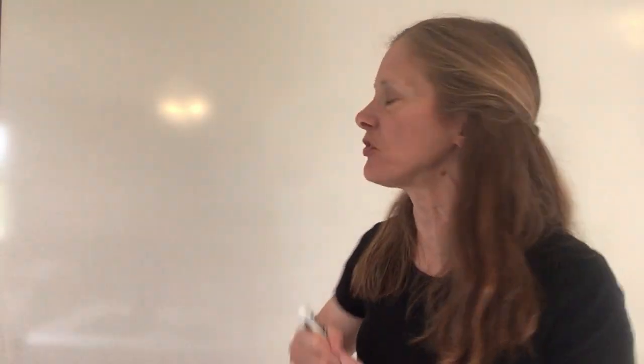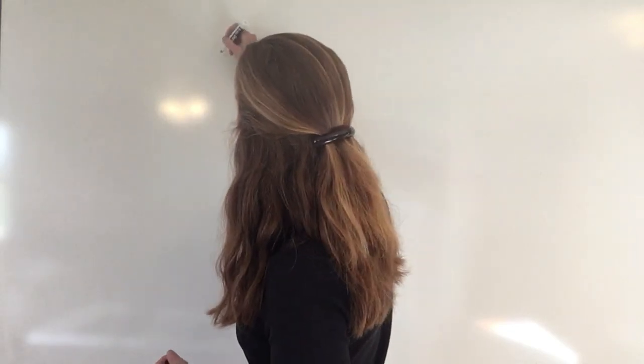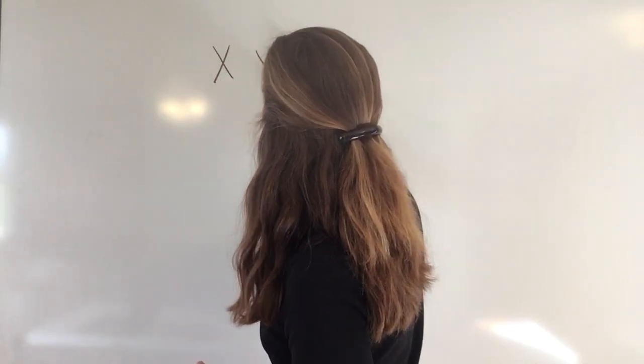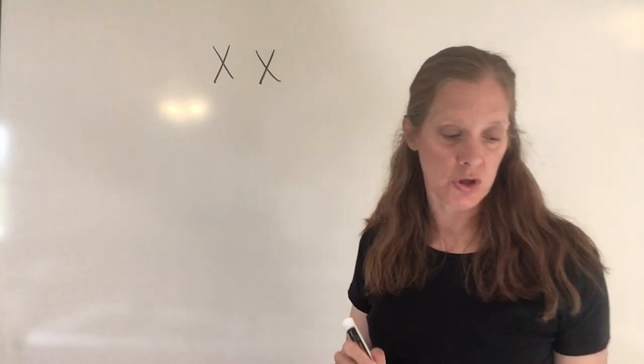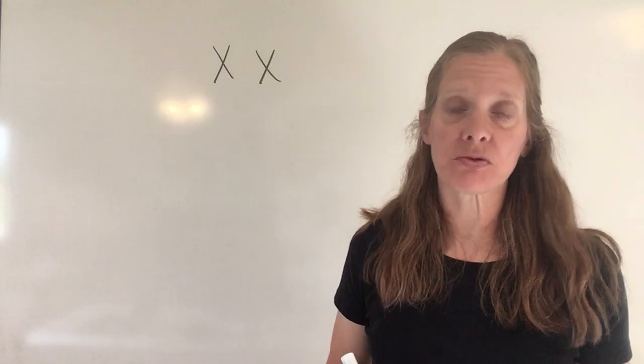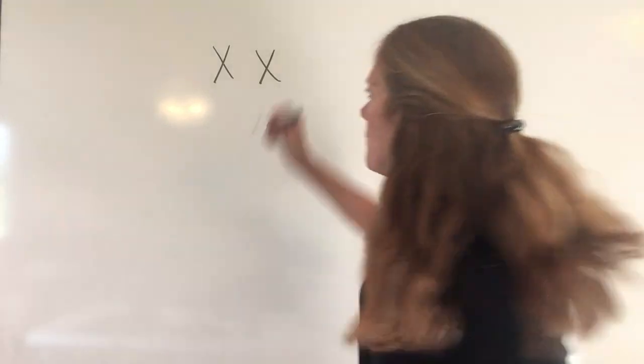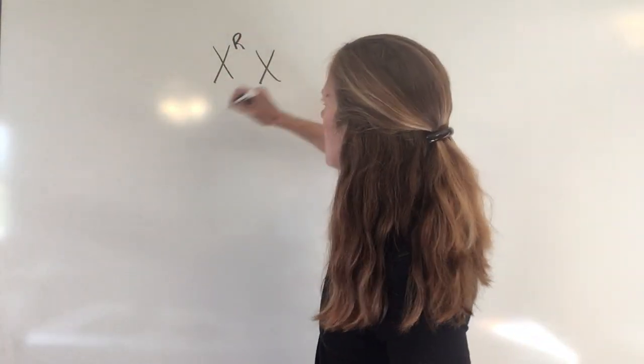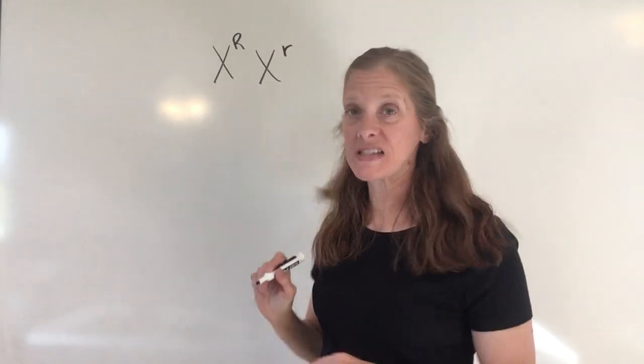And in fruit flies, red eyes are dominant and white eyes are recessive. And so example 7.7 says a heterozygous red-eyed female. So let's take that piece of information right there. I got a heterozygous red-eyed female. If it's a female, I already know that it's going to have two X chromosomes. But the alleles for eyes are what it's heterozygous in. Red eyes are dominant, so that means it's going to have one dominant and one recessive.